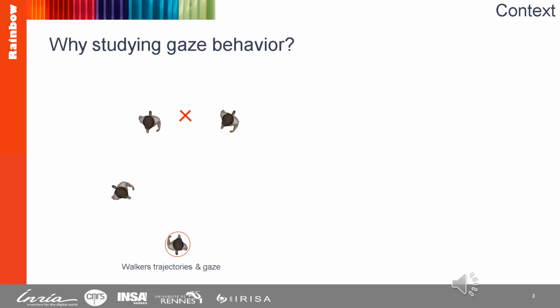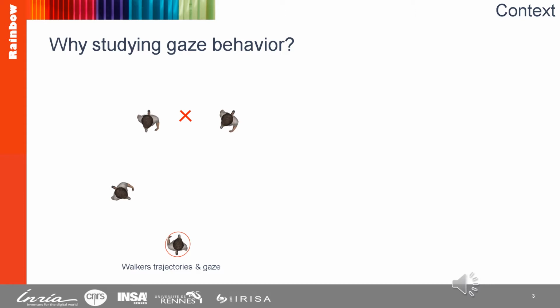So the intuition behind this work is that the analysis of gaze behavior in parallel with trajectory analysis can help understanding interaction neighborhood. The main idea is that you probably look at the person you interact with. So this example will help understanding this idea.